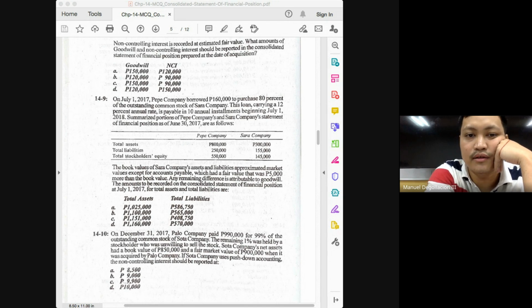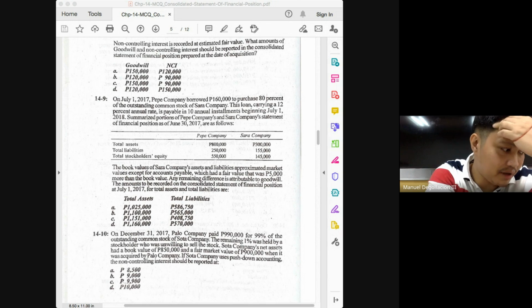So that means the resulting goodwill would be 200 minus 140, and that is 60,000. Goodwill attributable to the parent then is how much? 160 minus 112, that would be 48,000. And then goodwill attributable to the non-controlling interest, that is 40 minus 28, that would be 12,000.